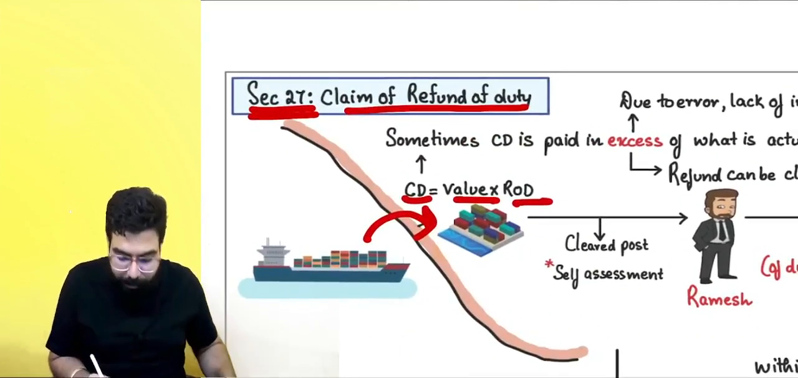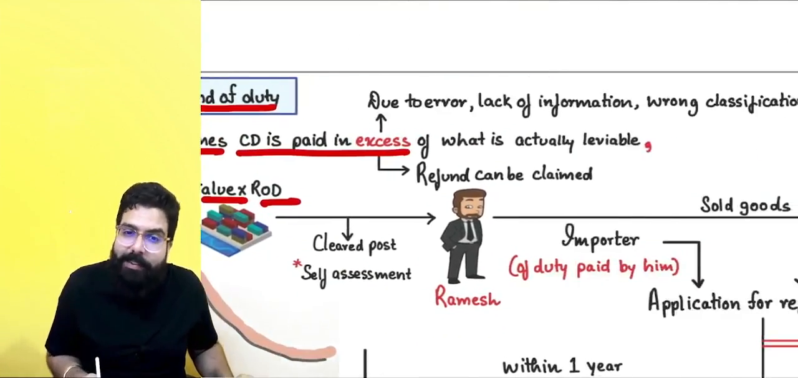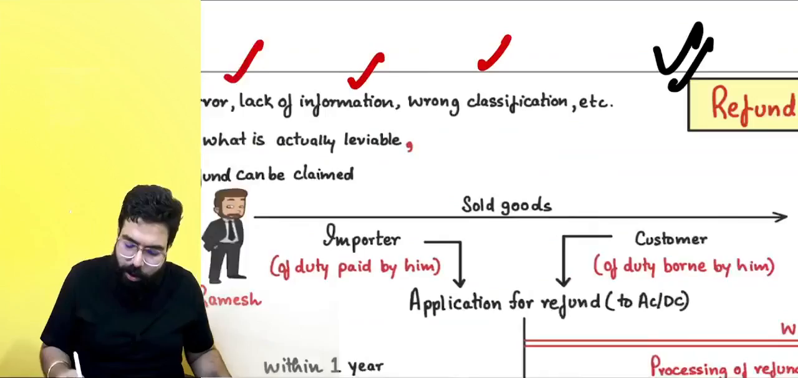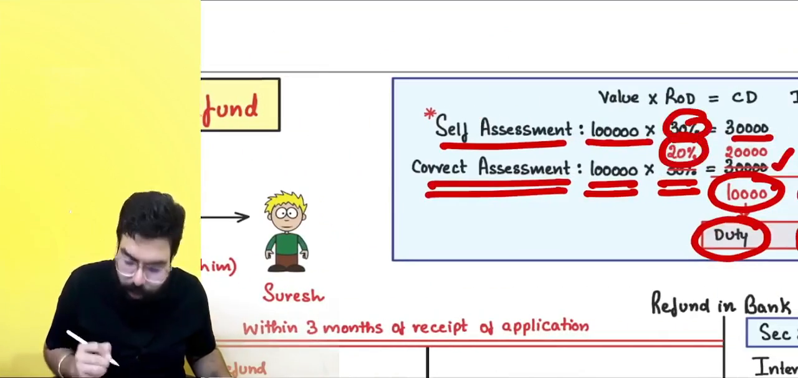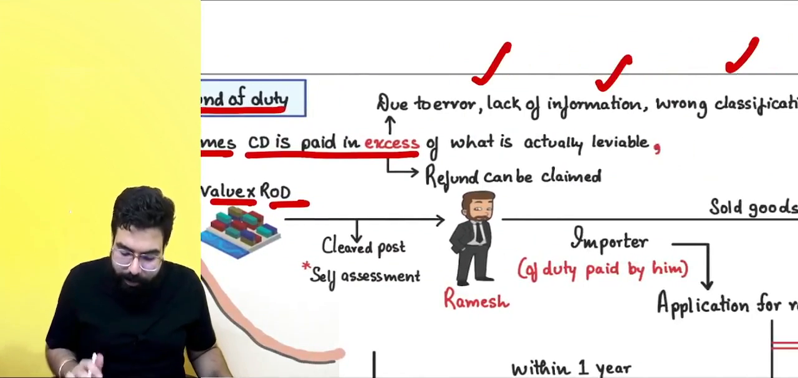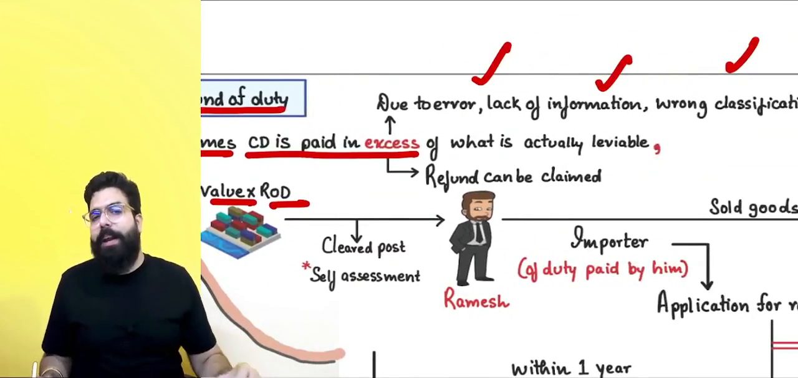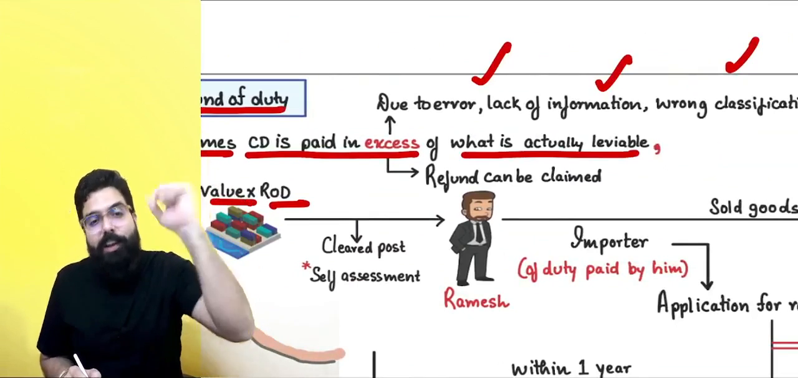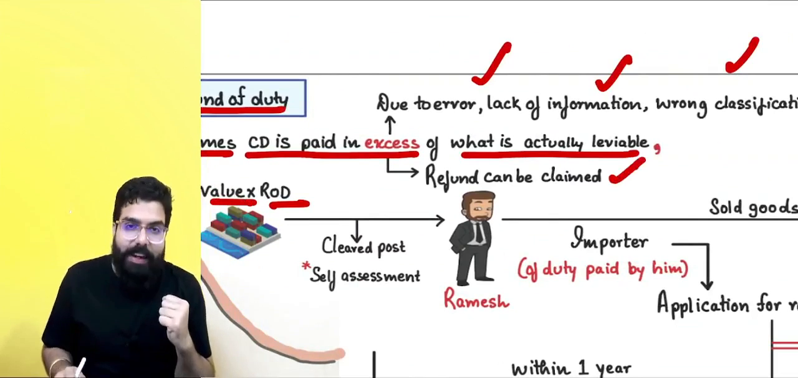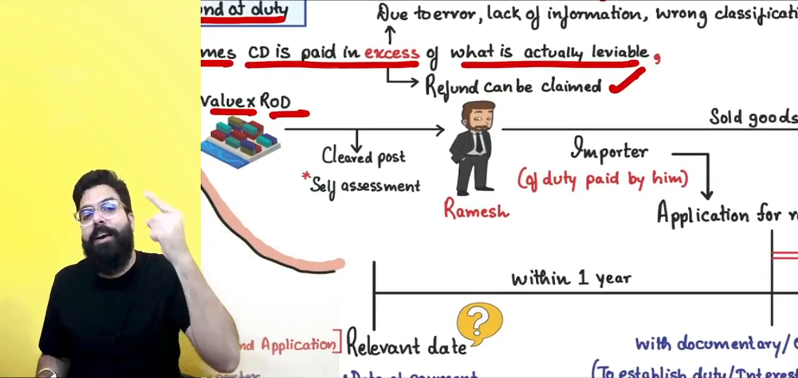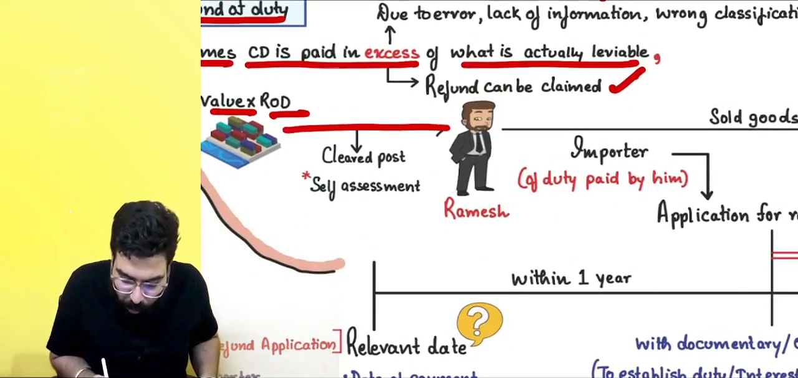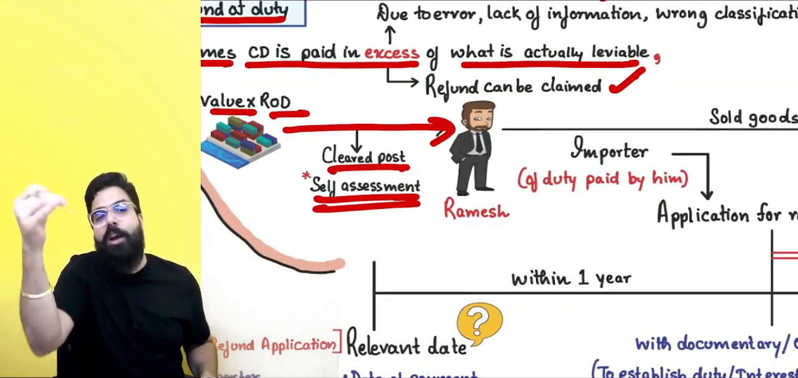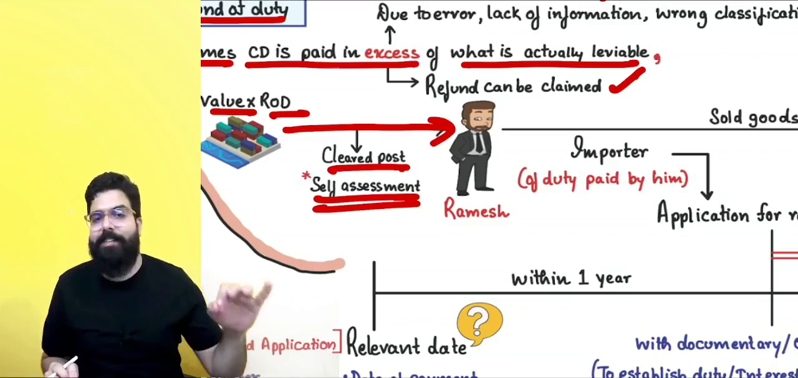So, sir, sometimes custom duty is paid in excess. Might be due to an error or lack of information, or you did wrong classification which I just now showed to you. And hence, custom duty is paid in excess of what is actually leviable. Whatever you paid excess, you will take a refund, and the refund can be claimed under section number 27, which says once you cleared post self-assessment, you paid extra duty, you paid extra interest, and you cleared it.